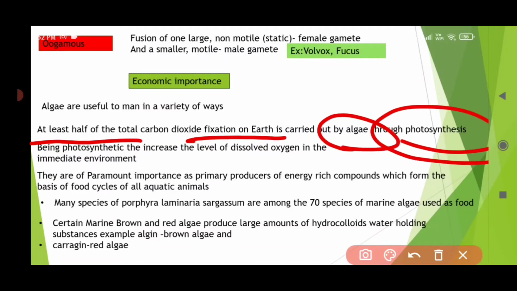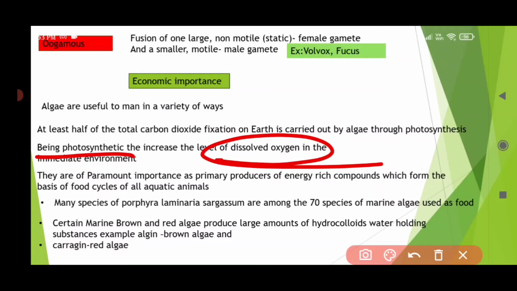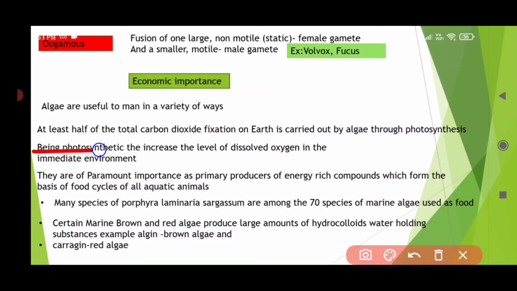By photosynthesis. Being photosynthetic, after photosynthesis they release dissolved oxygen into the immediate environment. Usually they are aquatic, so they release dissolved oxygen in water, and this oxygen is useful for aquatic animals to survive. Algae are of paramount importance.